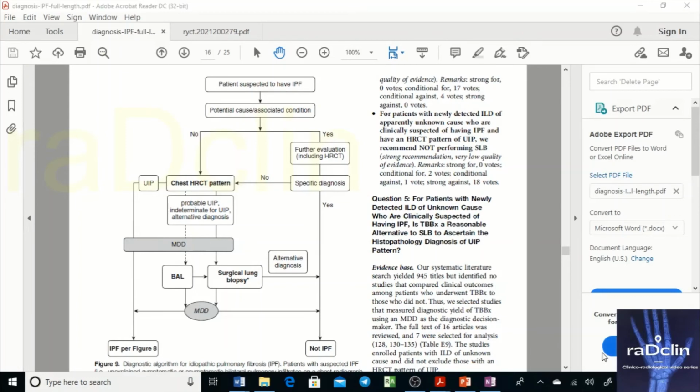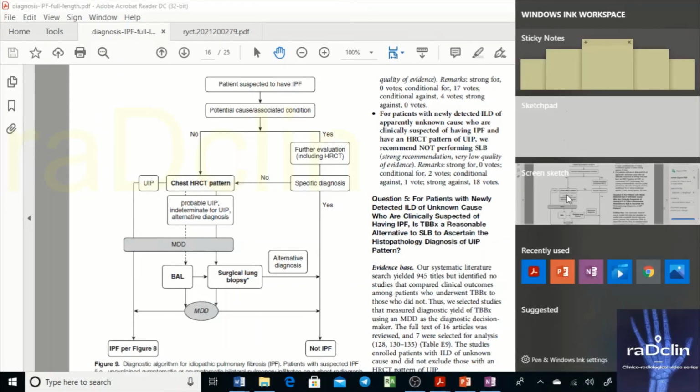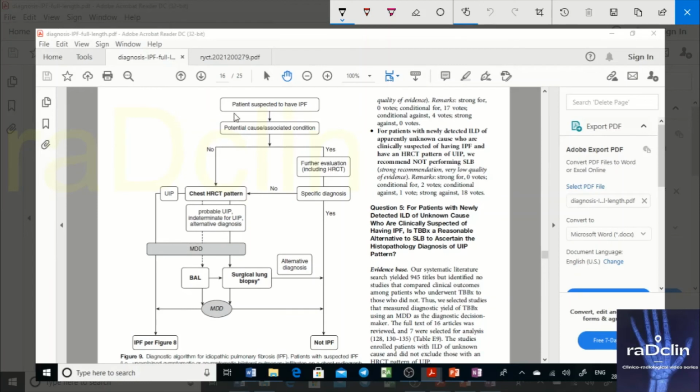Okay, see this flow chart. Now you have a patient suspected of having IPF. Whatever we discuss, those are the only things that we'll be dealing with here. So you have a patient suspected to have IPF. Potential cause, associated condition. Now you look for the cause. You are not able to find the cause, or you are able to find the cause.